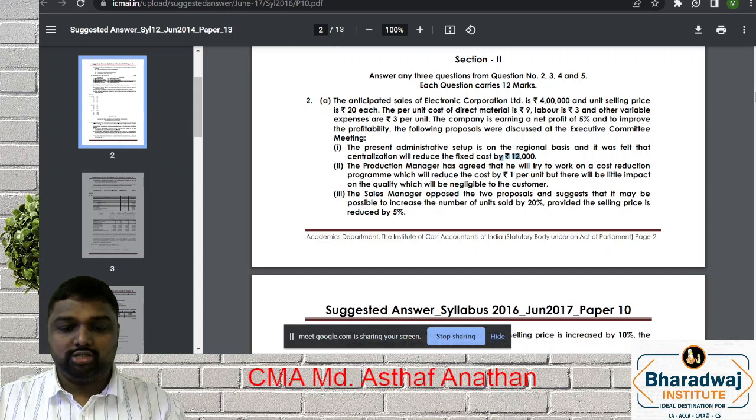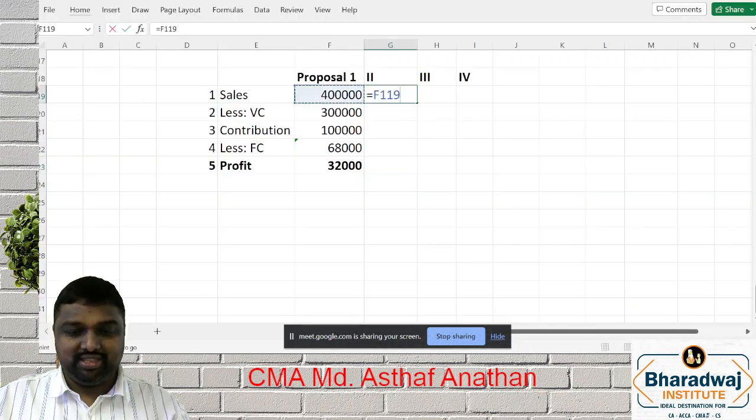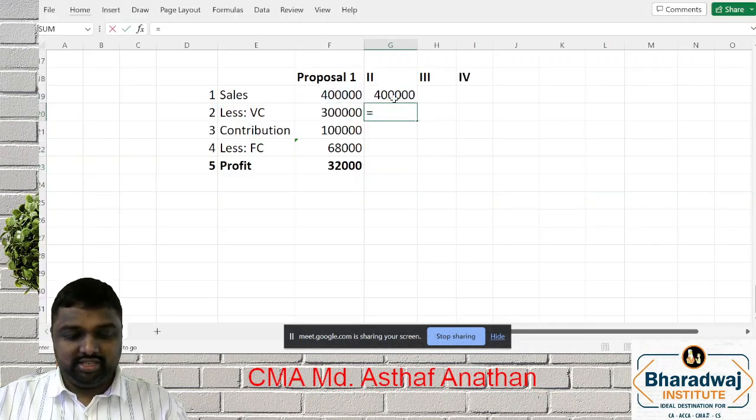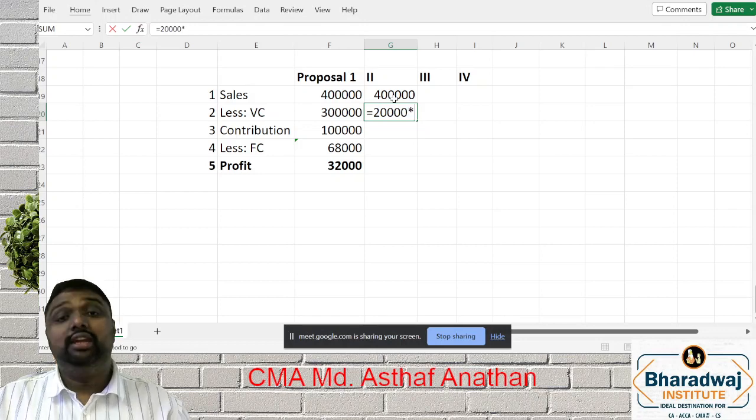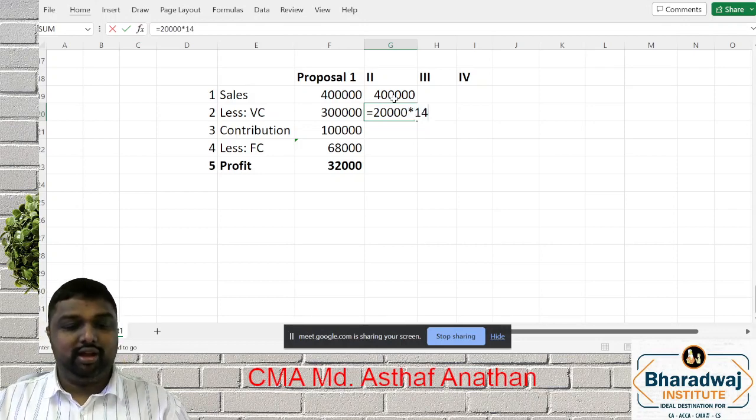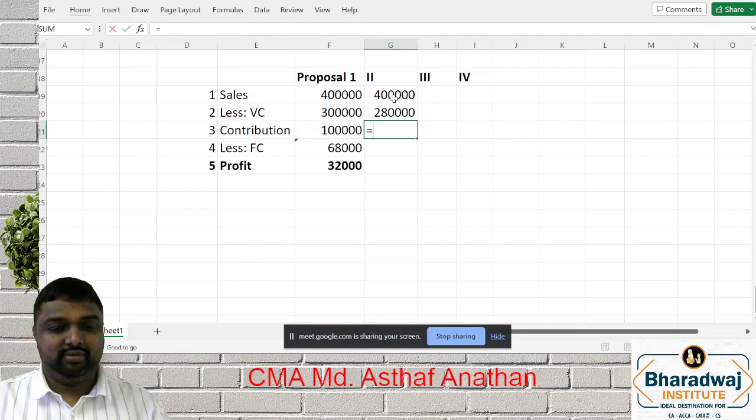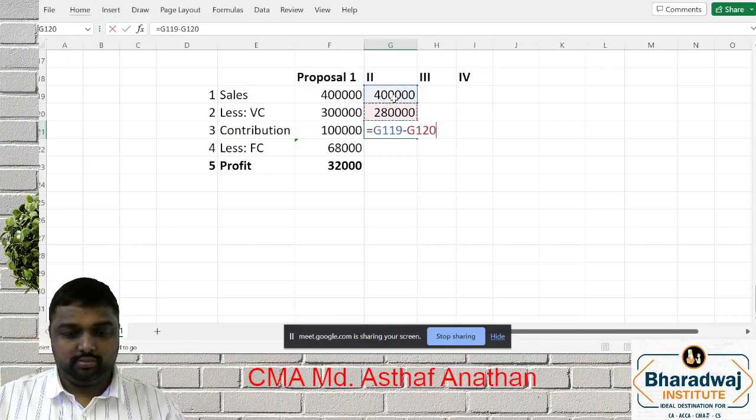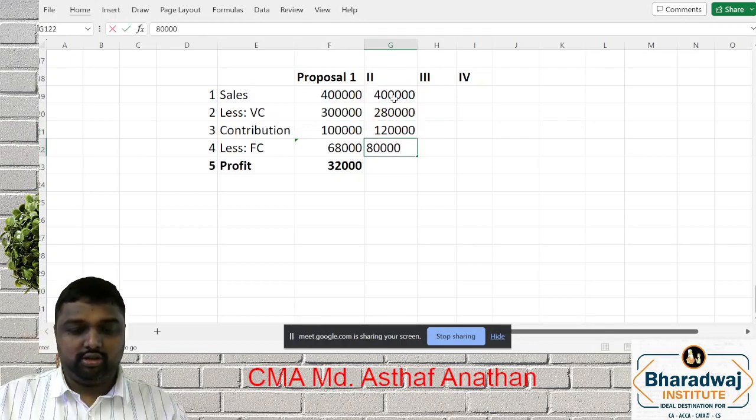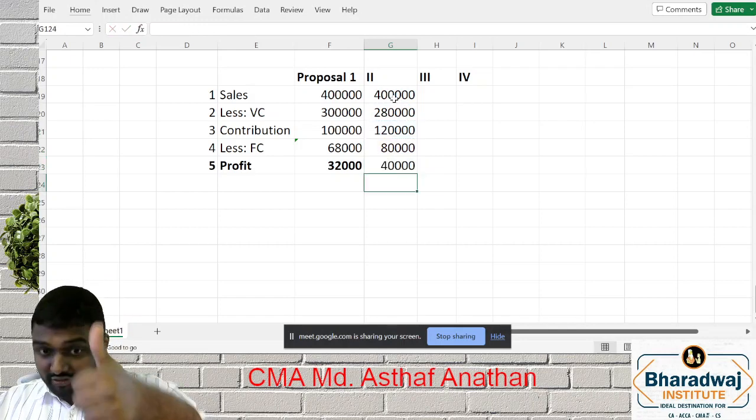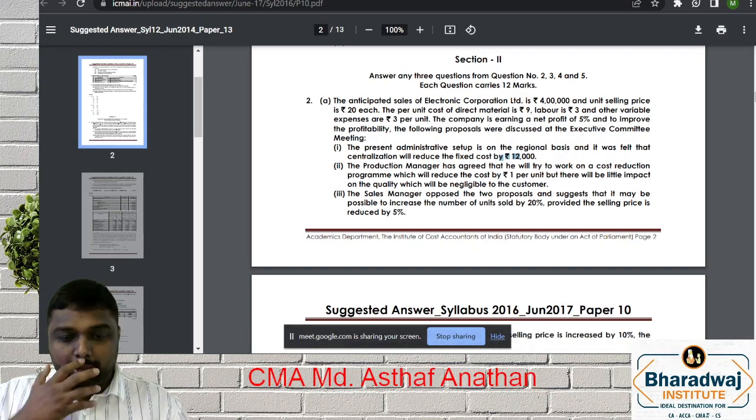1 rupee reduction in cost of production. So the sales will be the same. This will change. 20,000 units. Instead of 15, it will be what? 14. Fixed cost, no change. Hope all of you are clear. Next step.